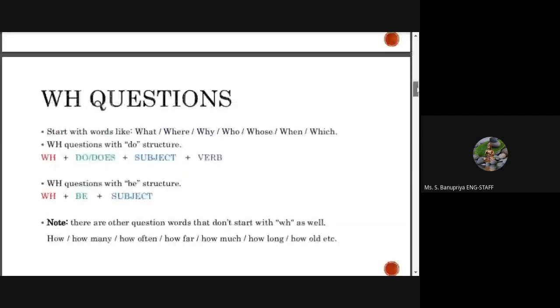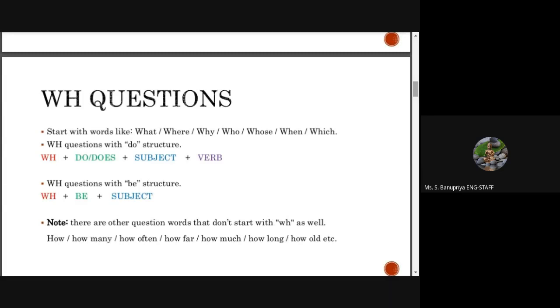And WH questions. Second one is, normally, other than yes or no question, we often use WH questions. This WH question starts with question words.